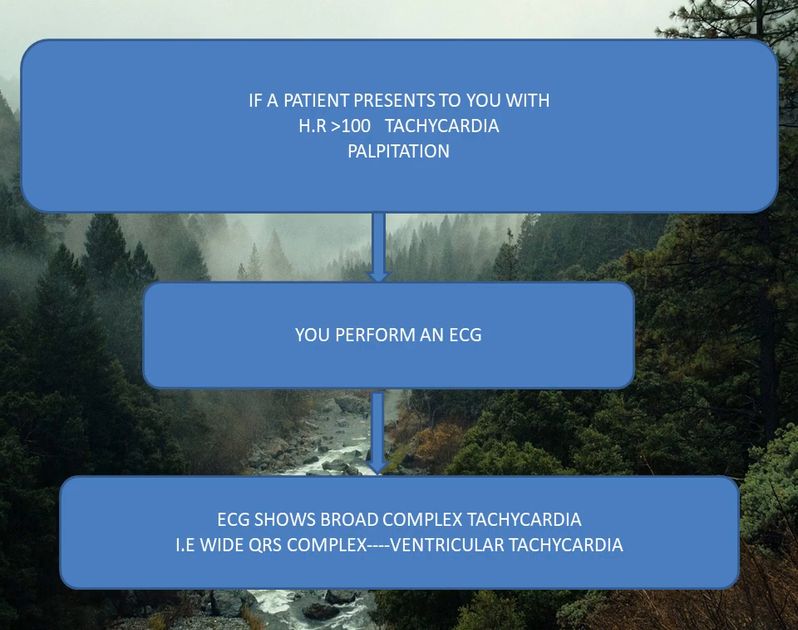A patient presents to you with heart rate more than 100, that is tachycardia, and palpitations. You perform an ECG, and the ECG shows broad complex tachycardia, that is wide QRS complex ventricular tachycardia. If it is narrow QRS complex, then it is supraventricular tachycardia, and if wide QRS complex, that means ventricular tachycardia. So we can see the ECG.